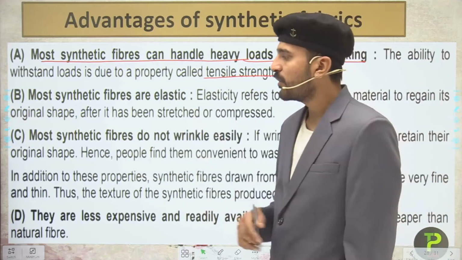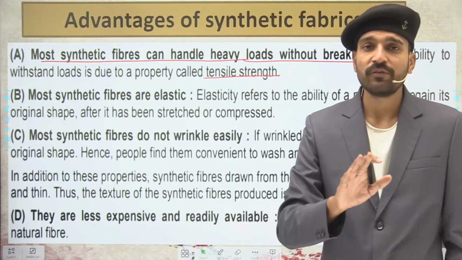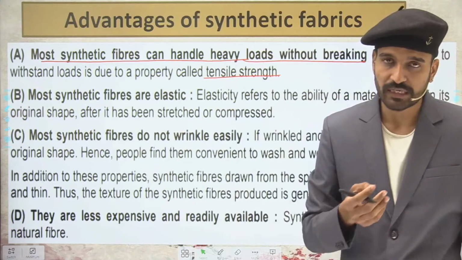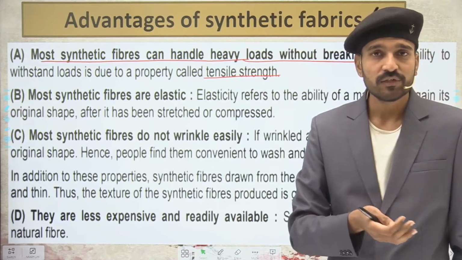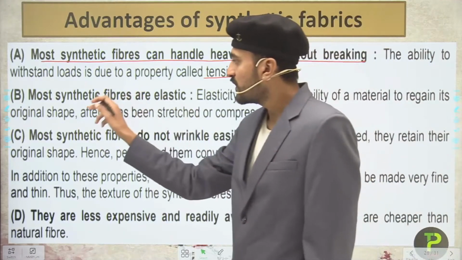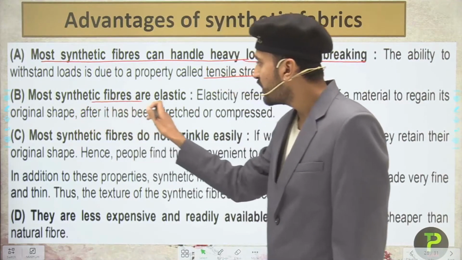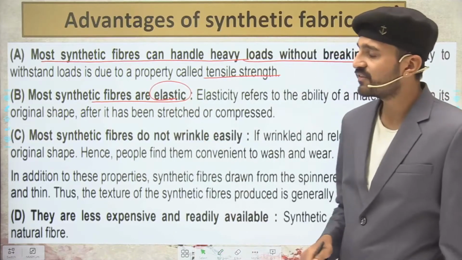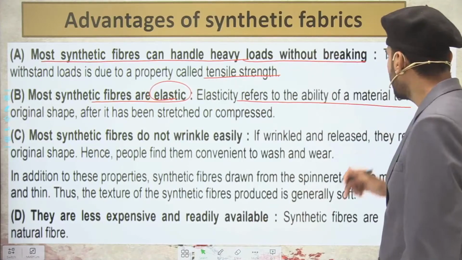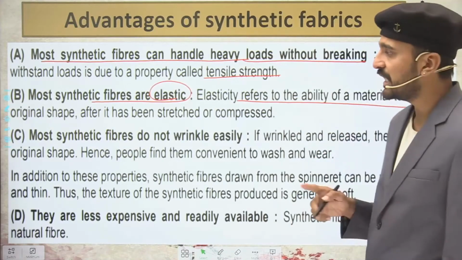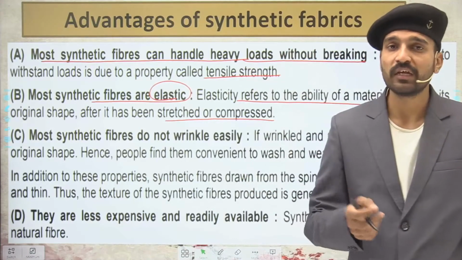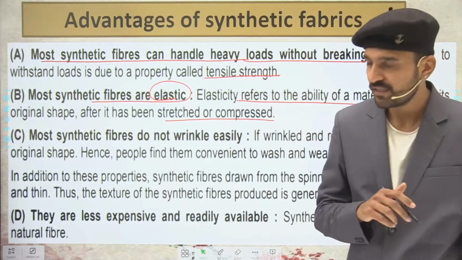Now, talking about the next point, till now we have studied all the synthetic fibers that are present in your syllabus, starting from nylon, polyester, spandex, acrylic and rayon. The second point is that most synthetic fibers are elastic. Elasticity refers to the ability of a material to regain its original shape after it has been stretched or compressed, just like spandex, which is the most elastic fiber that we have seen among all of them.